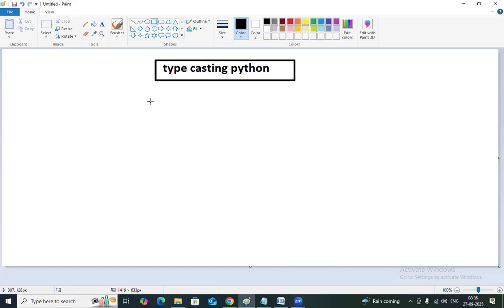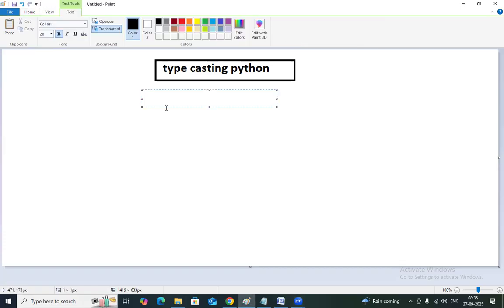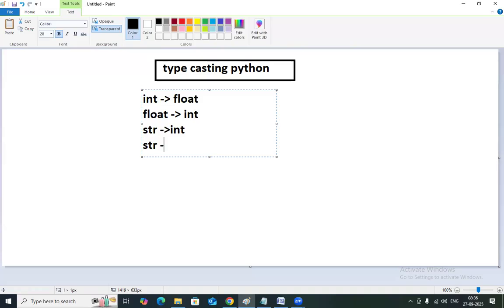Typecasting is nothing but whenever you are providing integer data, later on you want to convert this integer data into float dynamically, or you are giving float data and want to convert it to integer, or you are providing string data and want to convert it to integer or to float. So int to float, float to int, string to int, string to float.